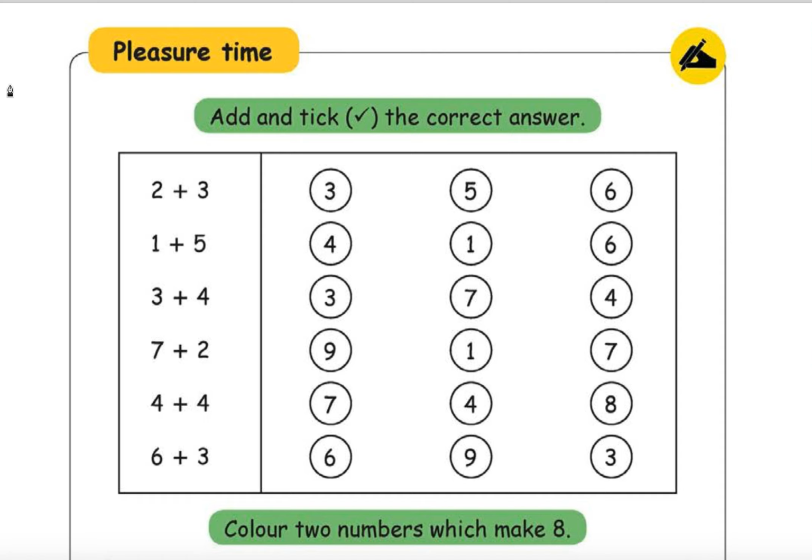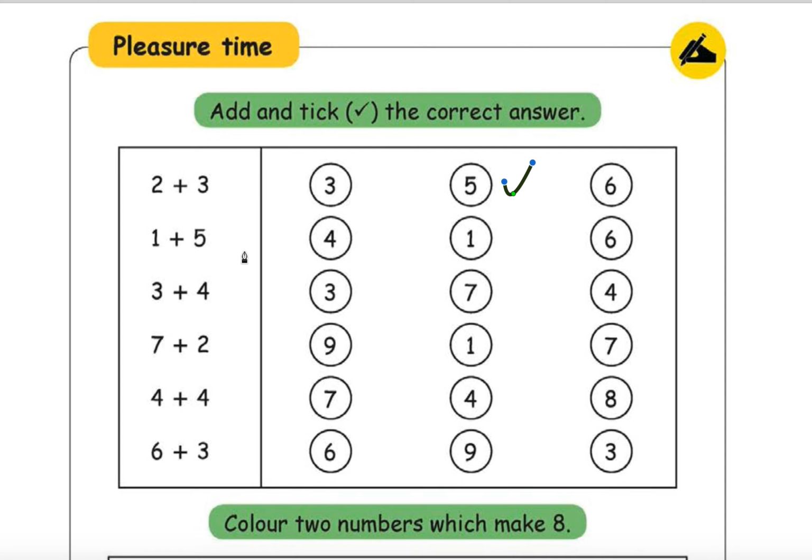That is not correct. 5, is it correct? Yes, 3 plus 2, 5. So tick this. 5 plus 1, it shouldn't be less than 5. So 4 is wrong. 1 also is wrong. 6 is correct, right?